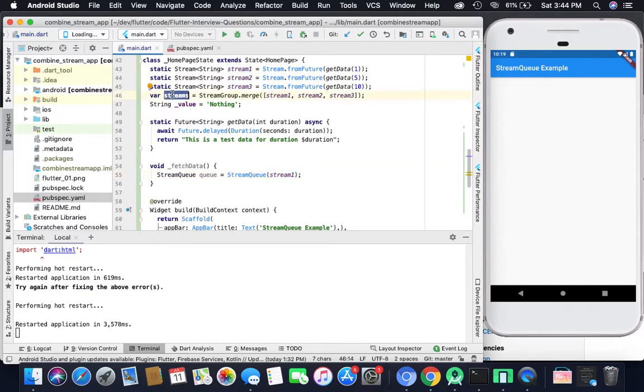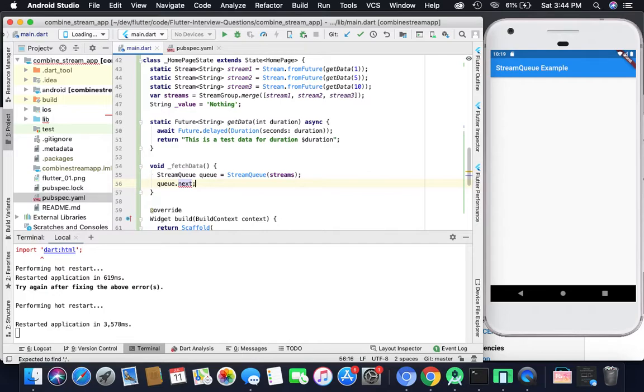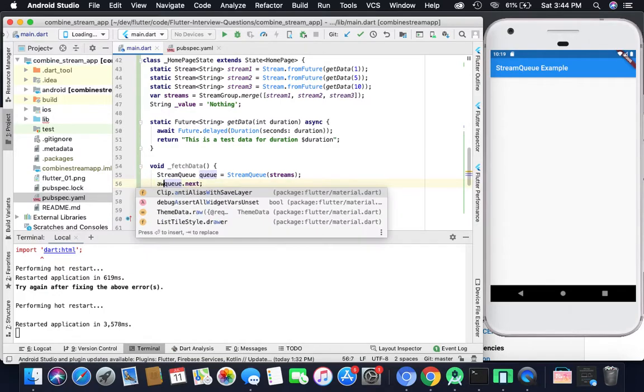But here we use the stream group which will have the 3 streams, means that it can perform your operation in a queue, and queue means first in first out. So always remember that in the sequence which you added in the stream group, in that sequence only your stream queue will perform those operations. So how will you get those streams? For that you have the next method there.